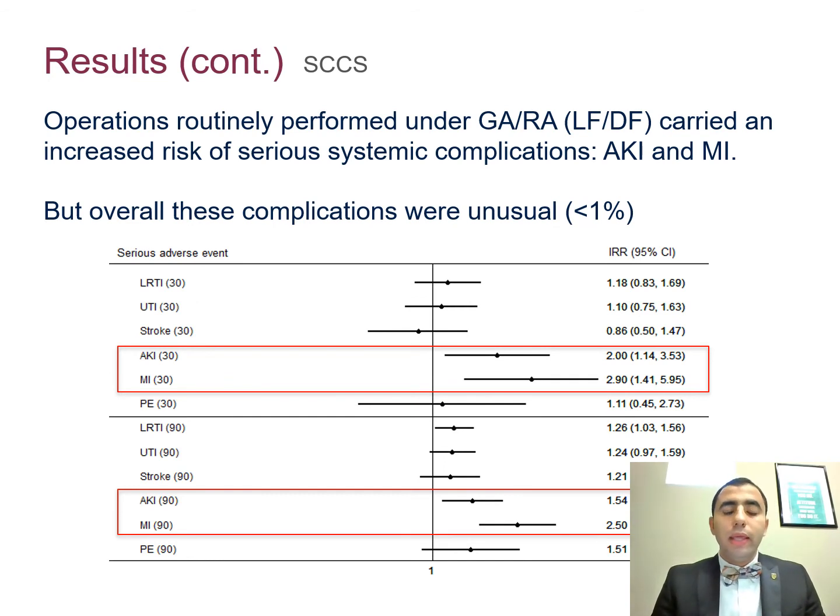And when we looked at the incidence rate ratio of postoperative systemic complications following the Dupuytren disease surgery compared to the preoperative baseline risk using the self-controlled case series analysis, we can see that there is an increased risk of AKI as well as MI, especially after operations routinely performed under general or regional anesthesia, and these include limited fascectomy and dermofascectomy.